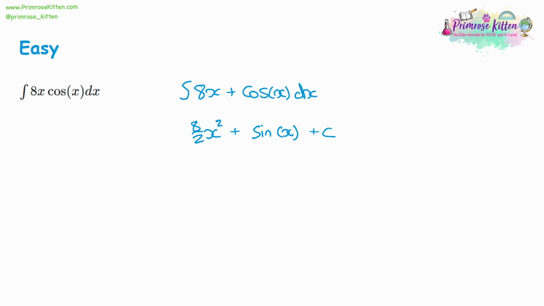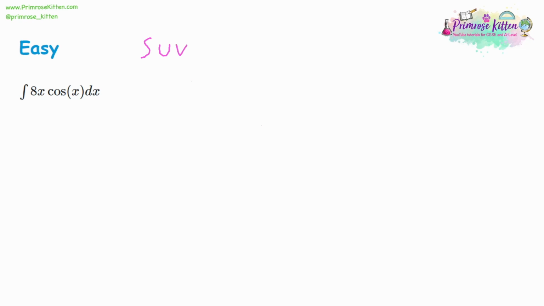Now, with this question, the terms aren't separate because they're being multiplied together. So it's 8x cos x, they're being multiplied, not added. So we need this new technique, integration by parts. If we're integrating something with two parts, we call these parts u and v dash. That's going to be equal to u multiplied by v, take away the integral of v multiplied by u dash.